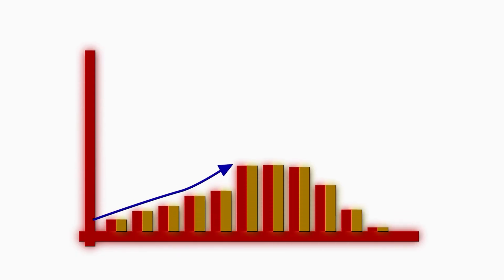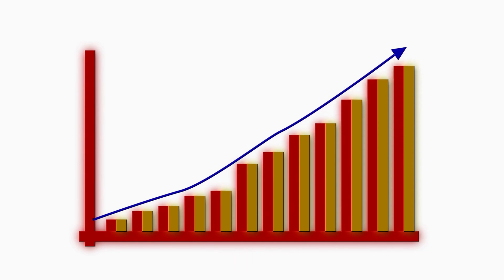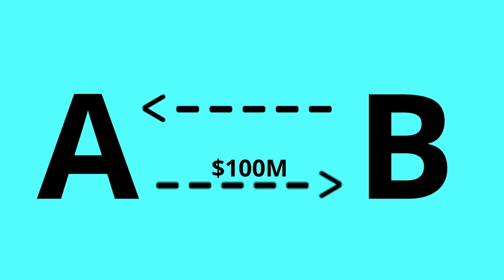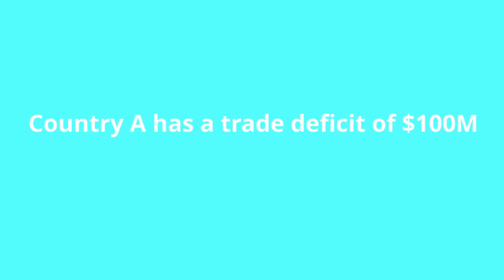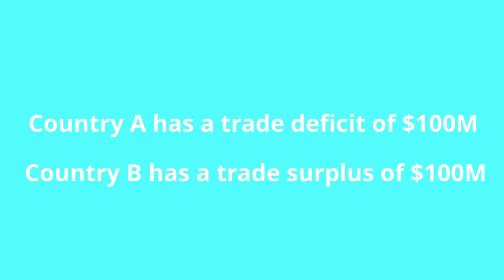Friends, before we understand the story behind the growing trade deficit in the world, let me just explain to you what trade deficit is. In simple words, a trade deficit occurs when a country imports more than it exports. Imagine a country A that exports items worth $100 million to country B and in turn imports items worth $200 million from country B. Then it can be said that country A has a trade deficit of $100 million with country B. In country B's point of view, it is in a trade surplus of $100 million with country A. By this case study, I hope that you have understood what trade deficit and trade surplus means.